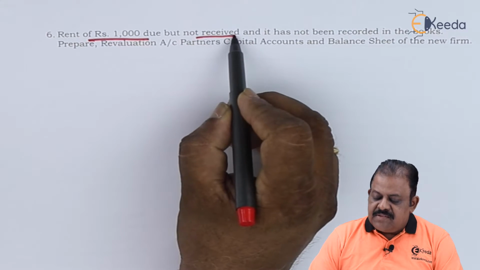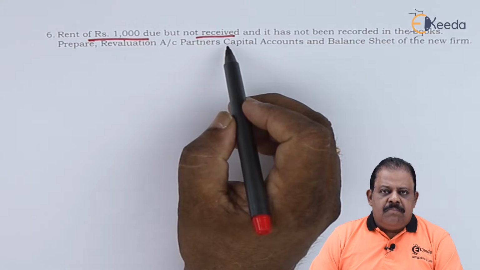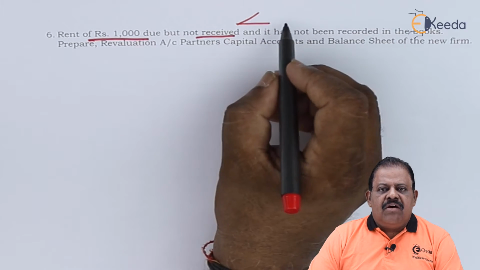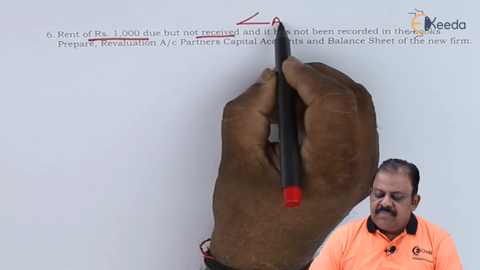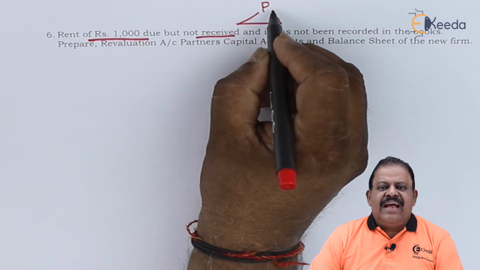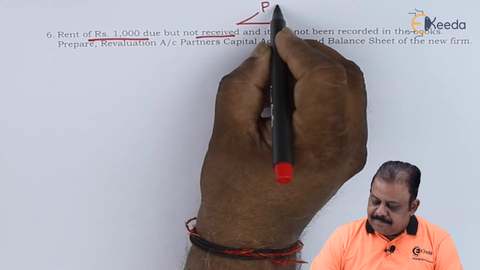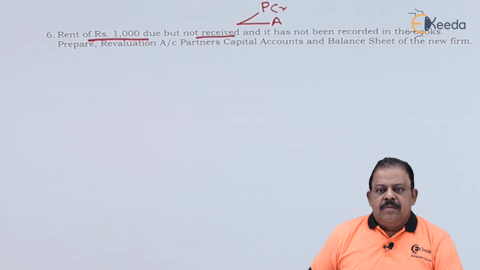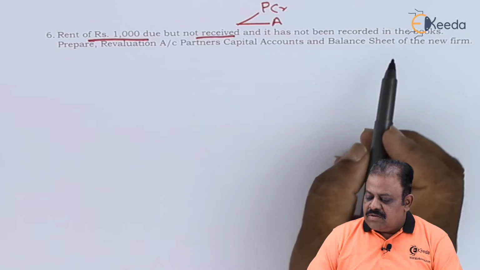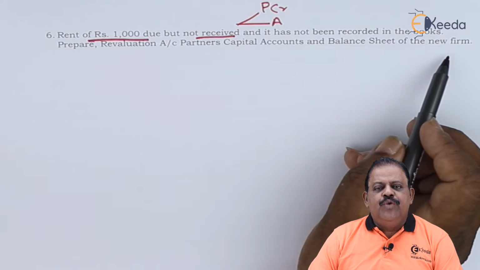Not received means it's outstanding income receivable. It will have one effect on the asset side. Second effect, profit and loss adjustment account credit. Prepare revaluation account, partners capital account, and balance sheet of the new firm.